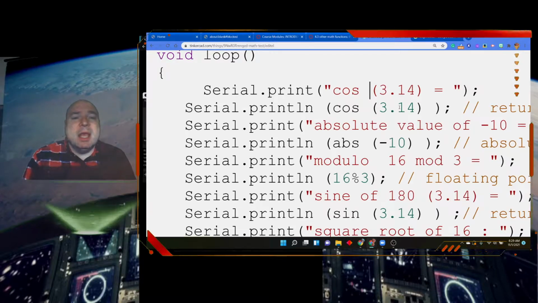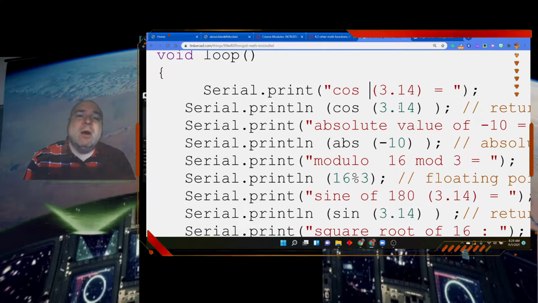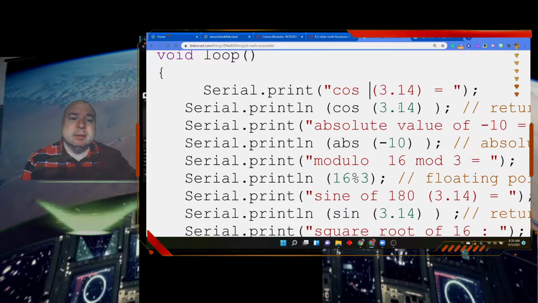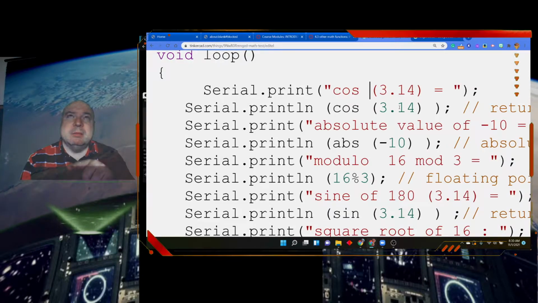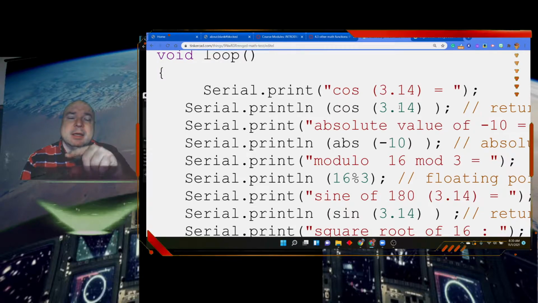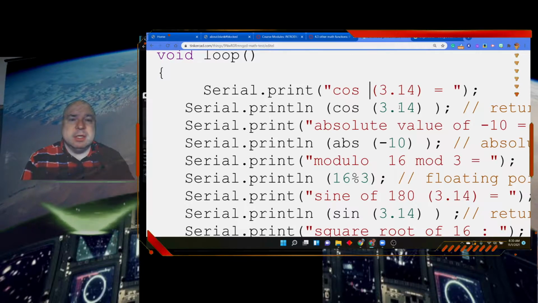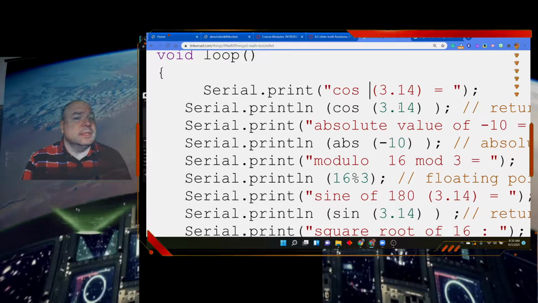Well, if you think about a circle from 0 to 360 degrees, and you were to mark off on those four corners of a circle, 0, half pi, pi, 1 and a half pi, or 1.5 pi, and then 2 pi. All the way around a circle is twice pi. That's 360 degrees. Halfway around the circle is just pi.